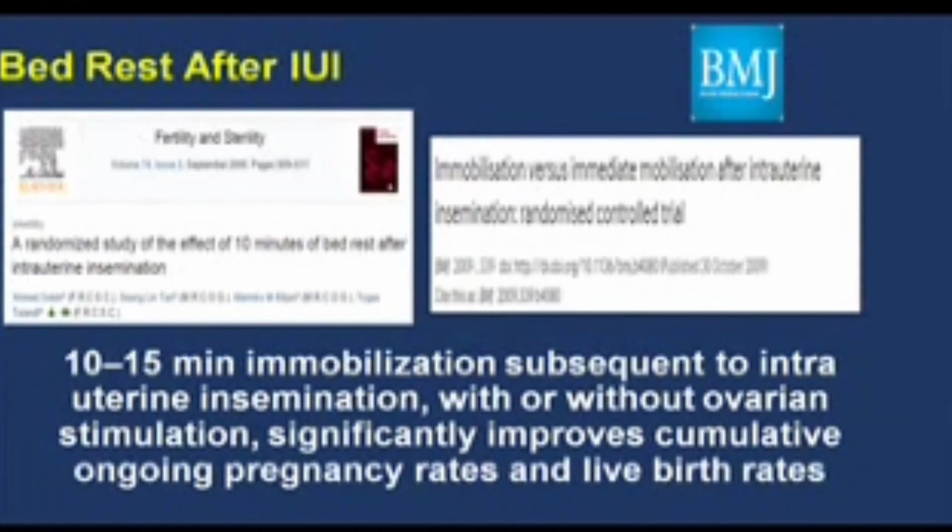This is a question that most of the couples will ask you, whether we need bed rest after IUI. However, we don't require bed rest after IUI. Only 10 to 15 minutes of immobilization is enough subsequent to an IUI, with or without ovarian stimulation, and this 10 to 15 minutes of immobilization does help in increasing the cumulative ongoing pregnancy rates and live birth rates.